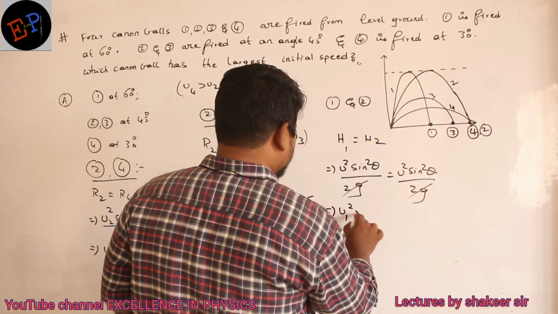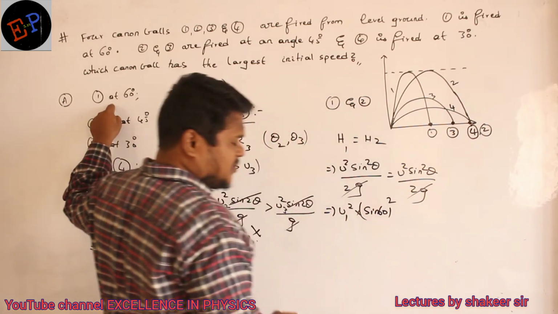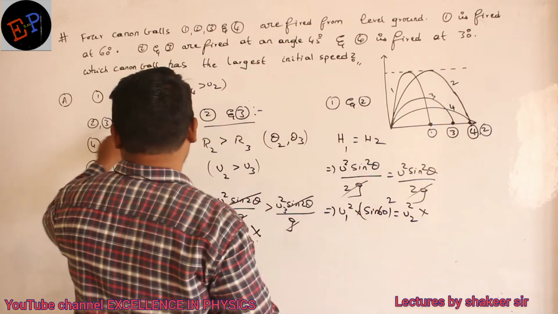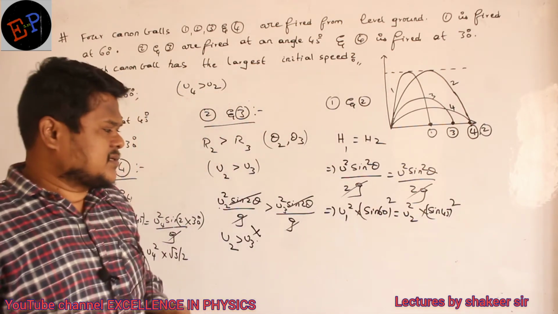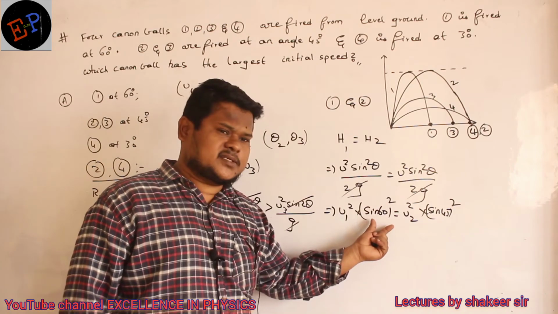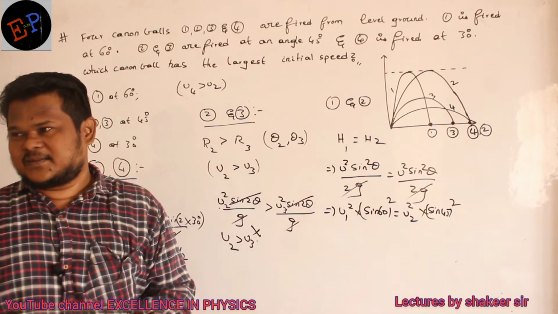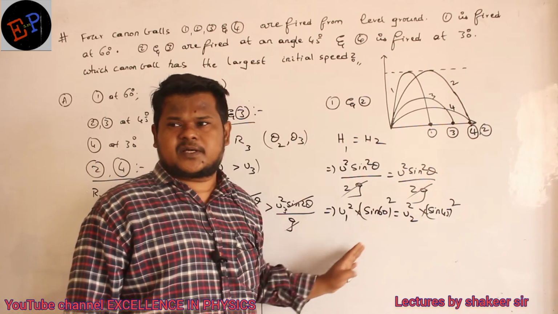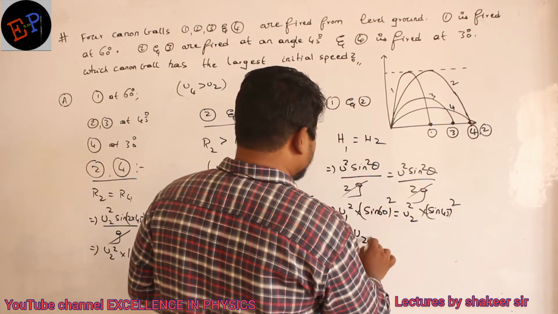So u1 square multiplied by, it is thrown at what angle? Sine 60 whole square. That's all. And u2, we are comparing 1 and 2 only. U2 square multiplied by, it is thrown at what angle? 45 degrees. So sine 45 whole square. Clear? Sine 60 is greater or sine 45 is greater? Sine 60 is greater. If sine 60 is greater, u1 is greater or u2 is greater? u2 is greater, because we are multiplying both of them. If one value is bigger, the other value should be smaller because both are equal.